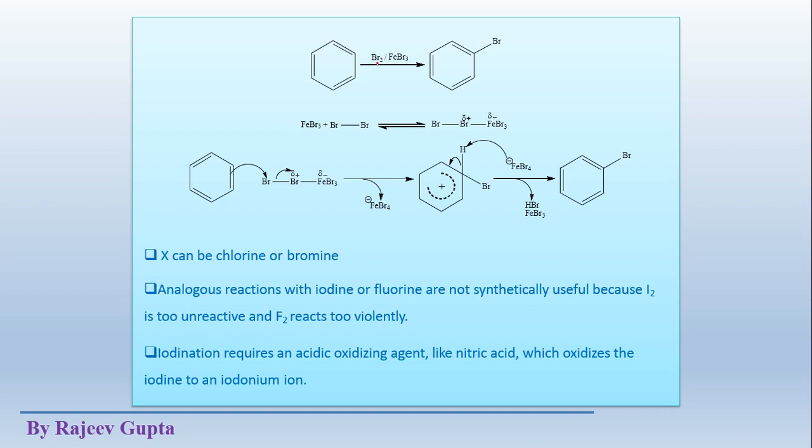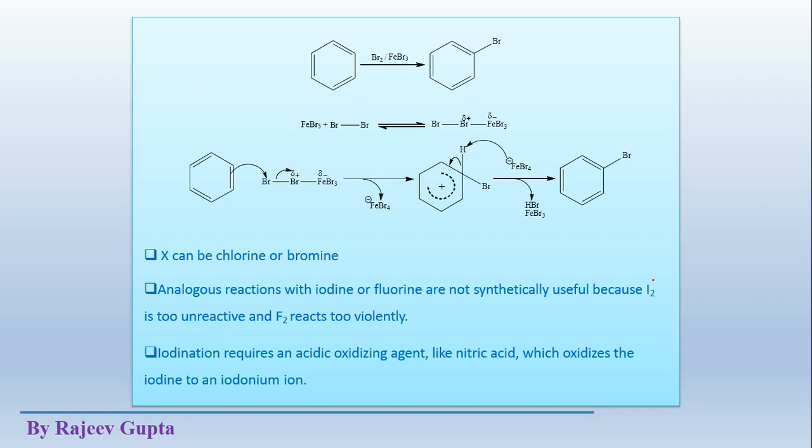If we use chlorine, then we will use FeCl3 or AlCl3. AlCl3 is the best reagent. But if we use Br2, then we may use FeBr3. Analogous reactions with iodine or fluorine are not synthetically useful because I2 is too unreactive.